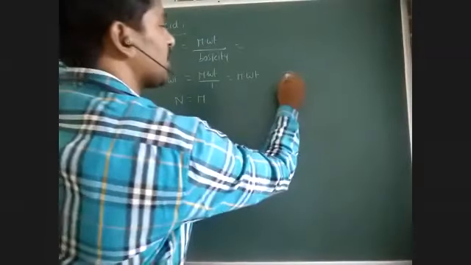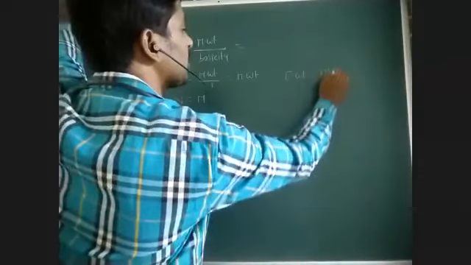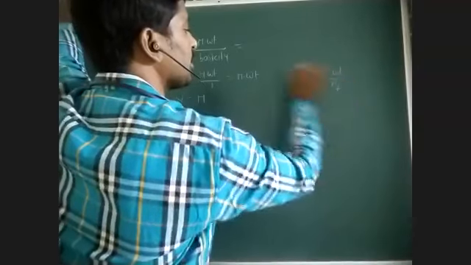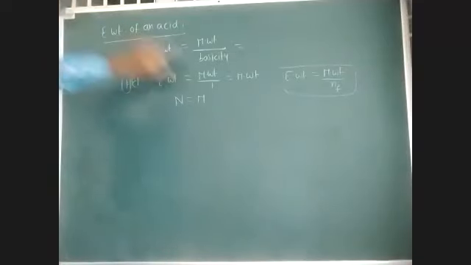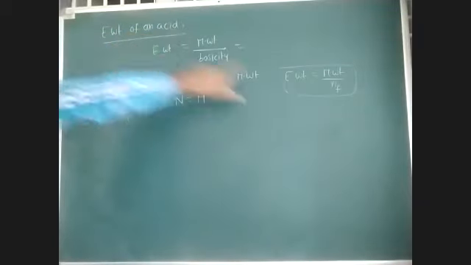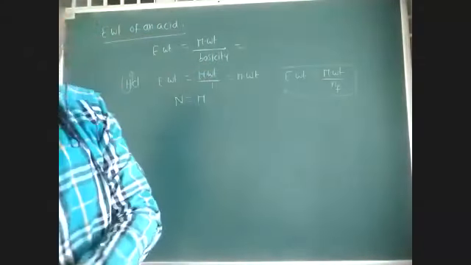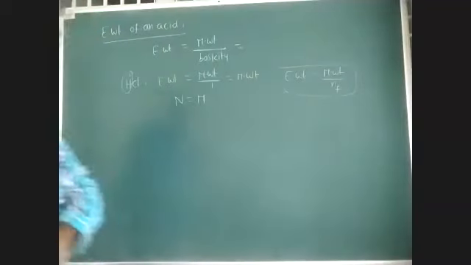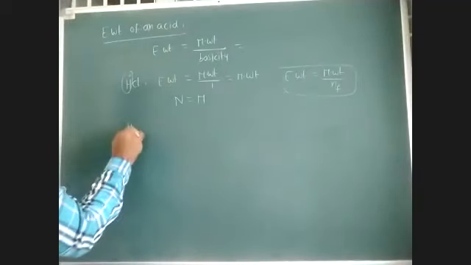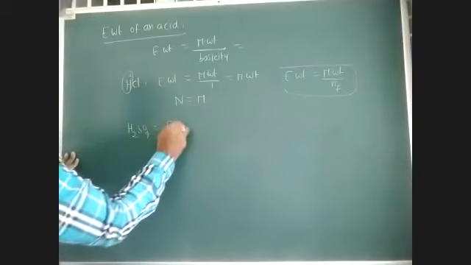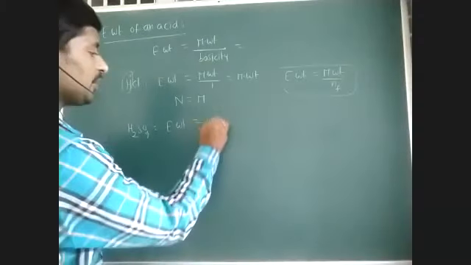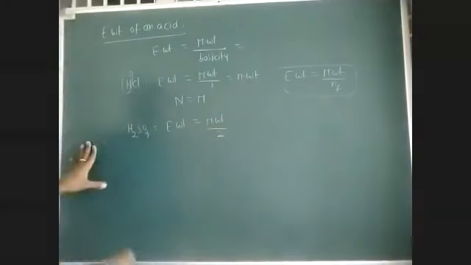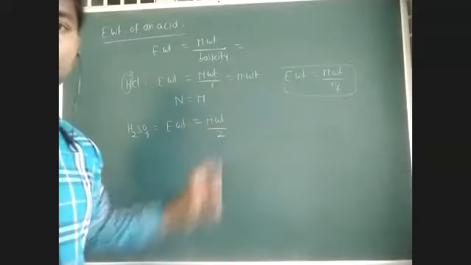So the general formula is equivalent weight is equal to molecular weight by n factor. This is the general expression we have. If the n factor is 1, both are the same. In the case of acids, that n factor is called basicity, the number of replaceable H plus ions. If you consider H2SO4, how many replaceable H plus ions do we have? Here, 2 replaceable H plus ions. So equivalent weight is equal to molecular weight by 2. Very good.